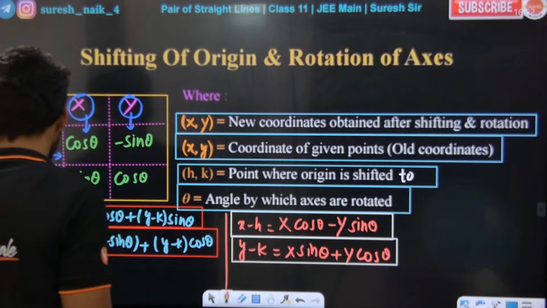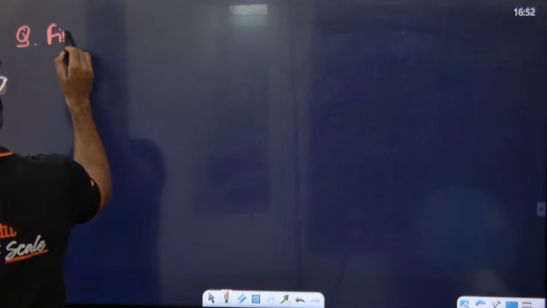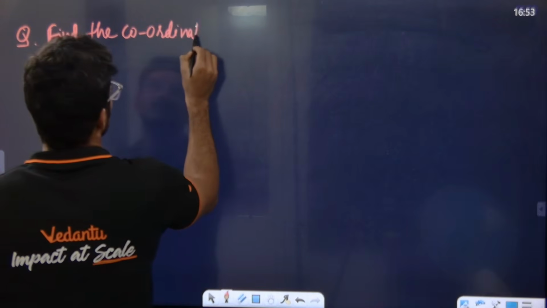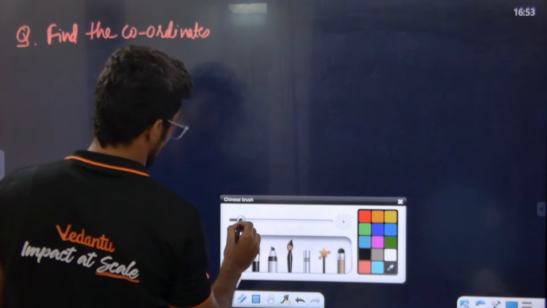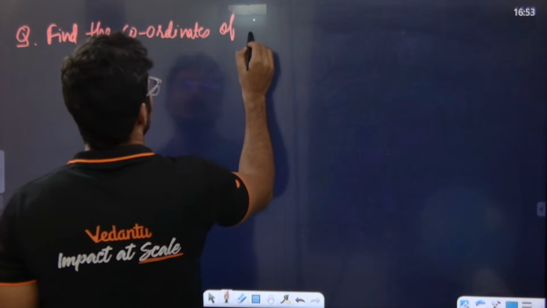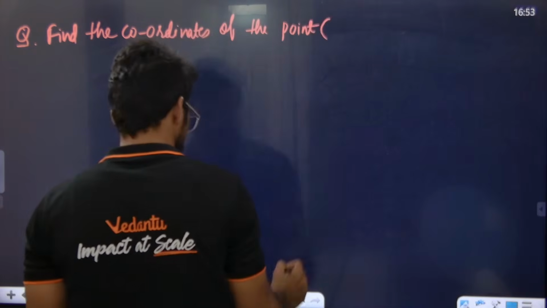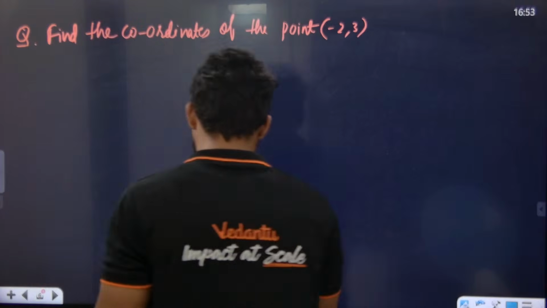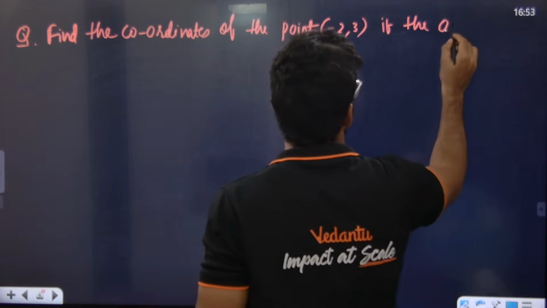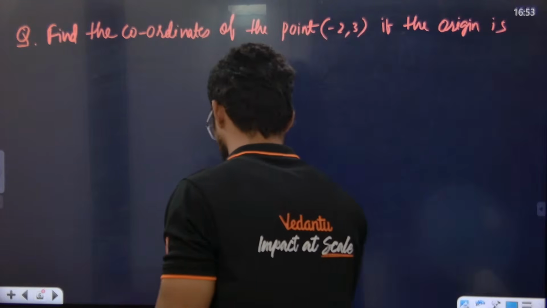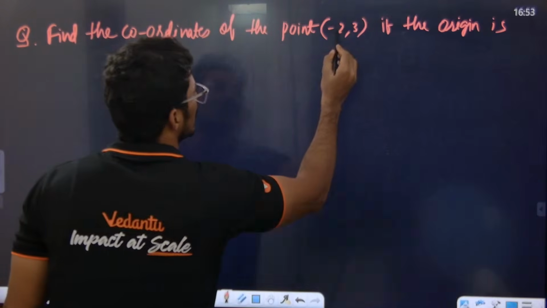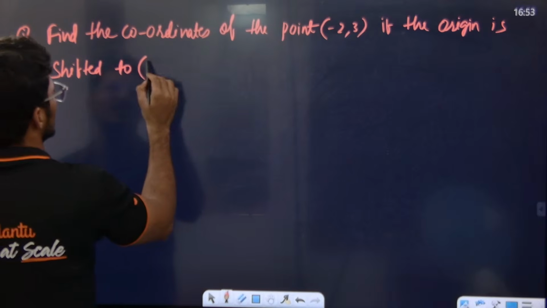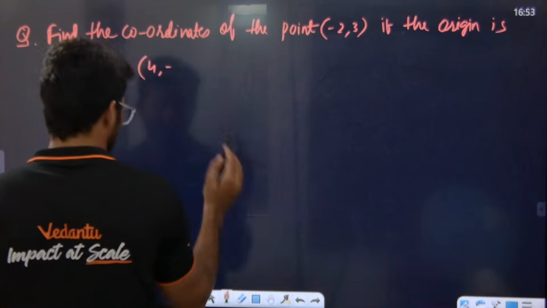I'll give one simple question. Find the coordinates of the point minus 2 comma 3, if the origin is shifted to, let's say, 4 comma minus 3 or 4 comma minus 5, whatever you write, no problem.